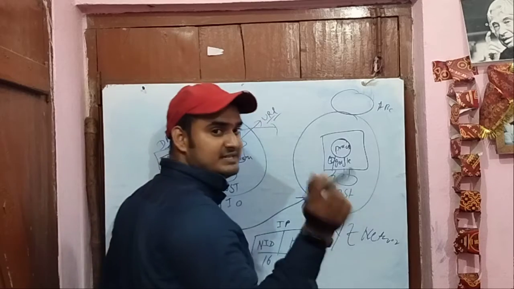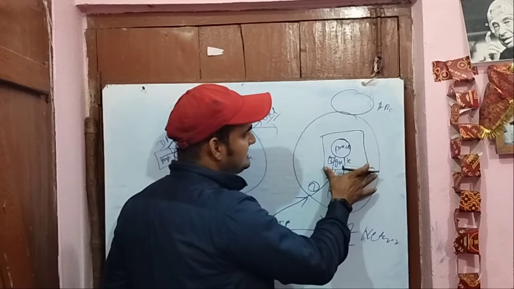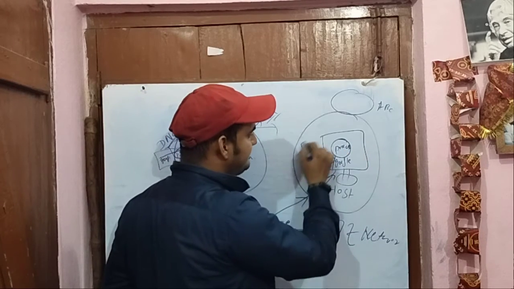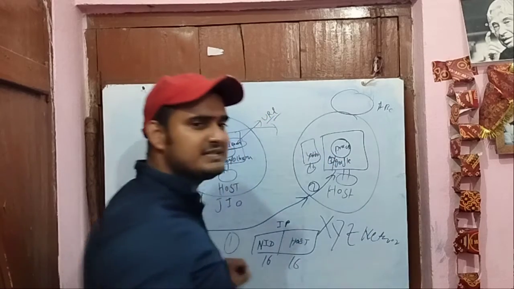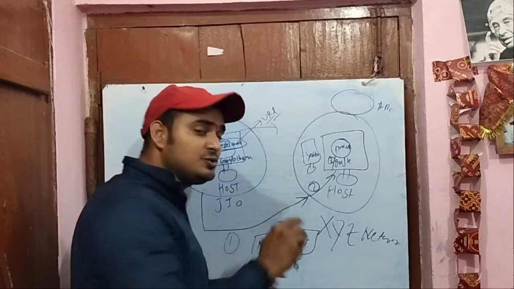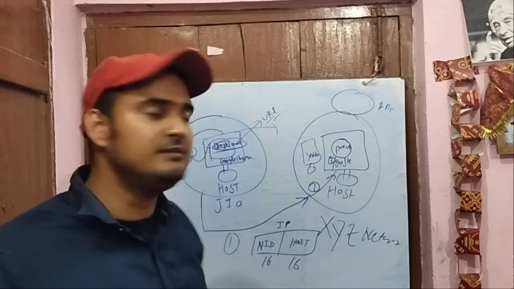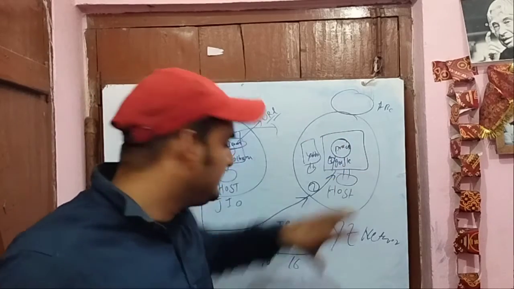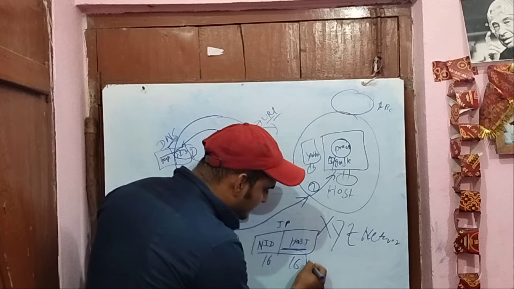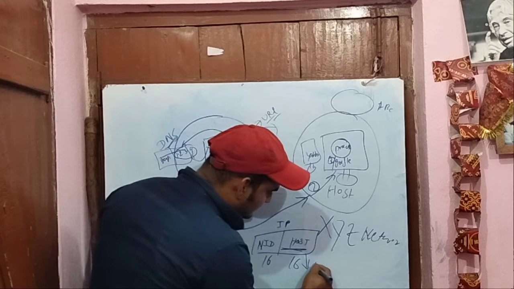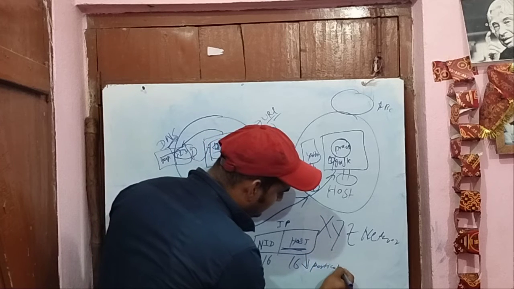Once it goes to that network, there could be different systems inside the network. Let's suppose there is some system inside which Google is there, and there is some other system in which Yahoo is there. So we can have various systems inside a network. To identify a particular system in this network, there is something called the host ID. This host ID is going to identify the particular host.